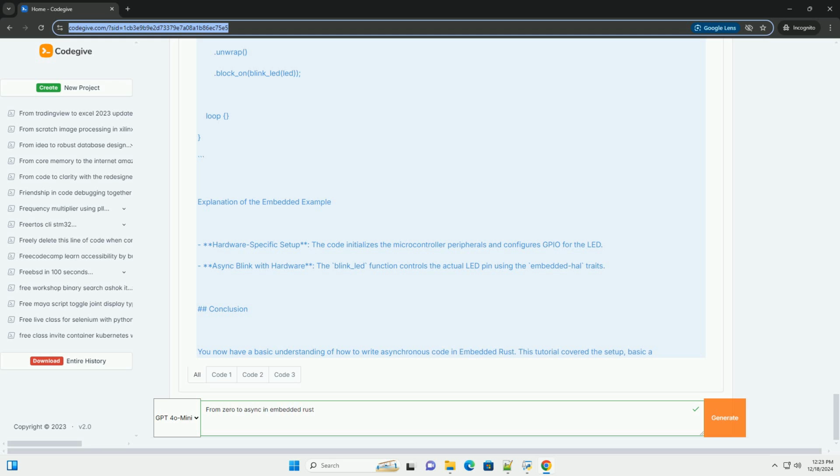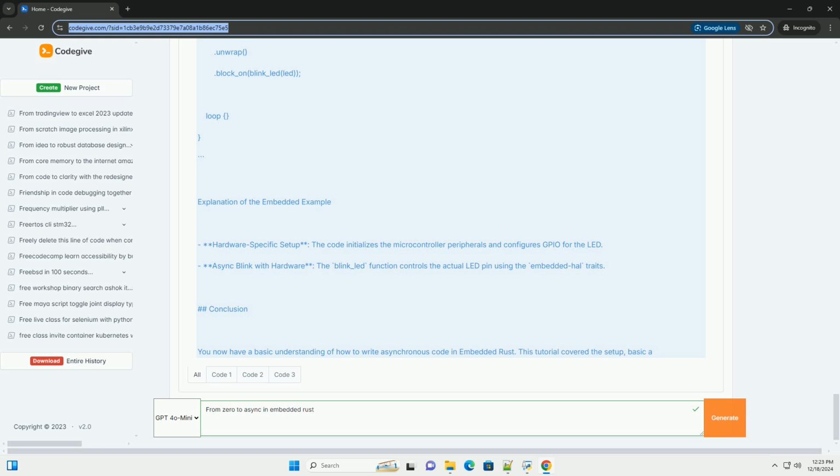Setting up the environment. 1. Create a new project. Bash: cargo new embedded_async_example --bin, cd embedded_async_example. 2. Add dependencies. Open Cargo.toml and add the dependencies necessary for embedded async programming.